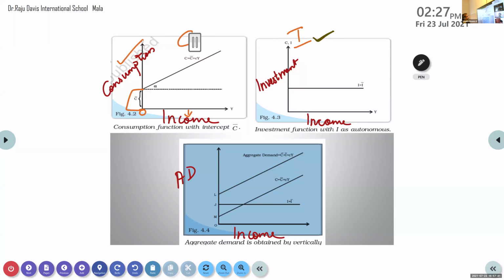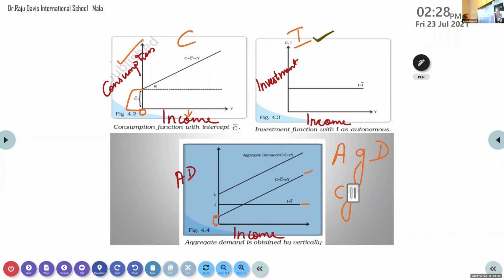Now, I told you this is investment and this one is consumption. So two graphs. Now we are bringing them together to get the aggregate demand. Here this is investment, this is the consumption function. Till M, this is autonomous consumption. Now C is equal to C bar plus Cy. That is autonomous consumption plus whatever we are consuming according to the income. Cy is what now?